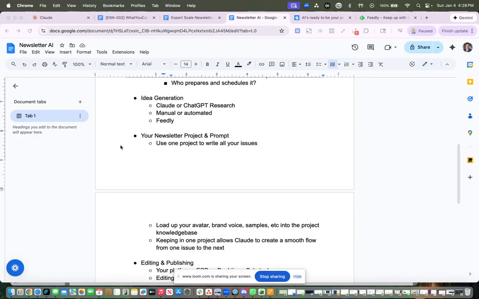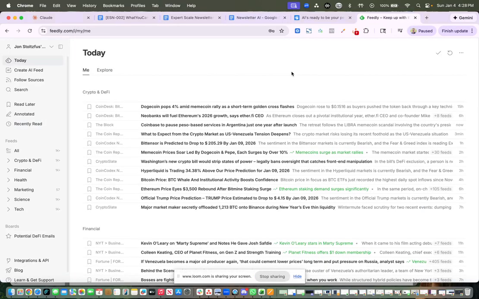I tend to use more of a manual flow because I want to make sure I have complete control over the topic I'm choosing for that day. I'm trying to use AI to make this process smoother and quicker, not to completely replace me. One of the tools I love for this is Feedly. Now, Feedly is a news app that basically brings in RSS feeds.